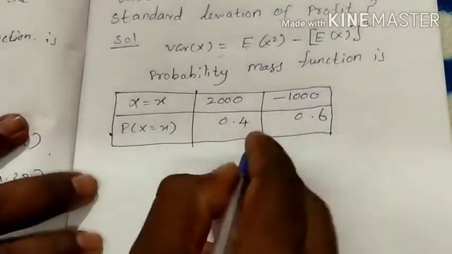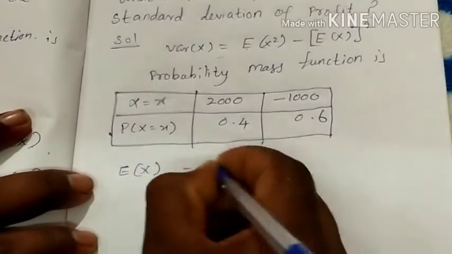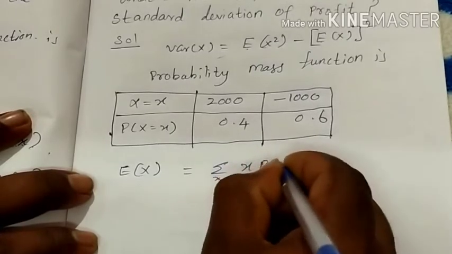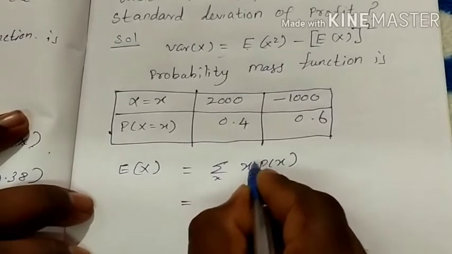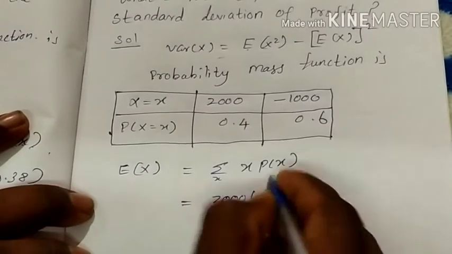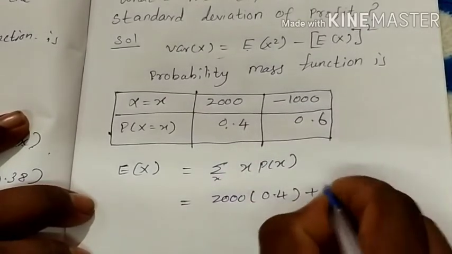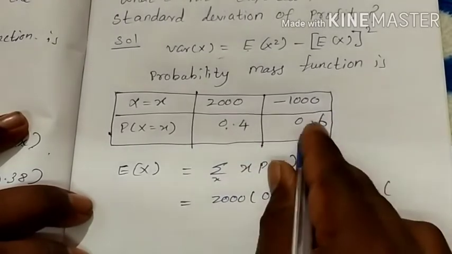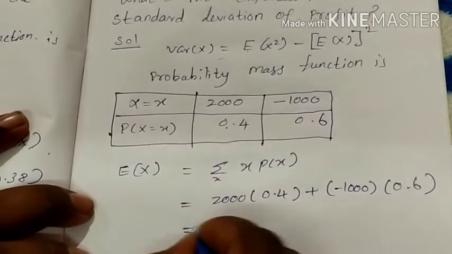Find the expected value. The expected value is equal to summation x into P of x. This is your formula. It is equal to the product of x into the probability value. X is 2000 into P of x equal to 0.4, plus the x value minus 1000 and probability 0.6.